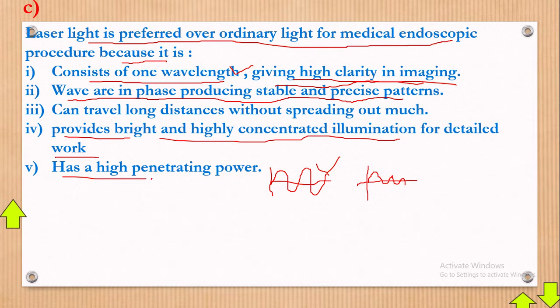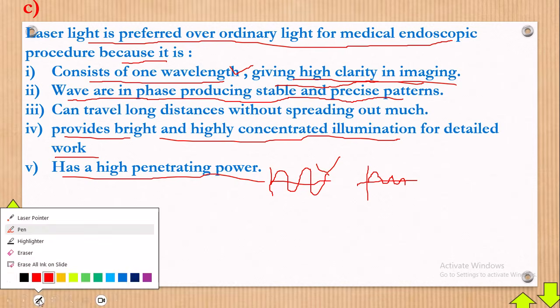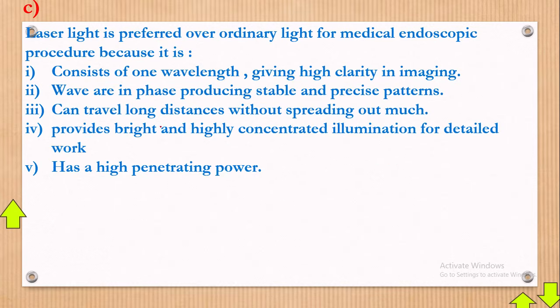It also has a high penetrating power. I'm not going that deep, you can at least look at that also. We can also say it can travel long distances without spreading out much. That's how we use laser light, other than the ordinary light which we use in everyday life, in simple terms.